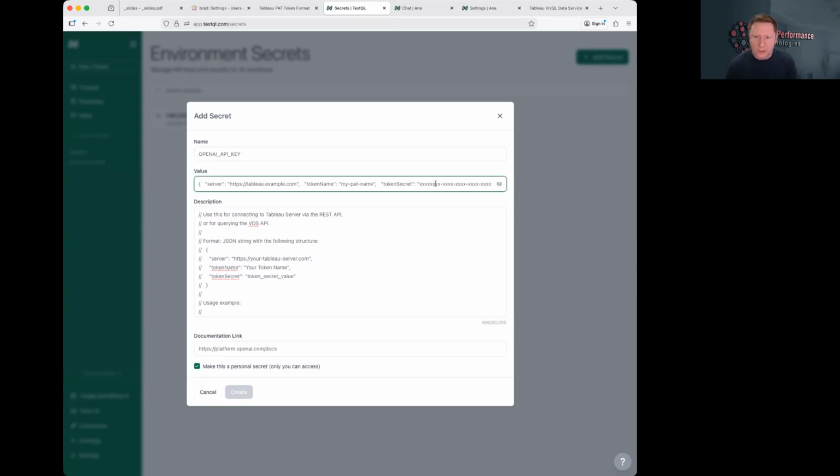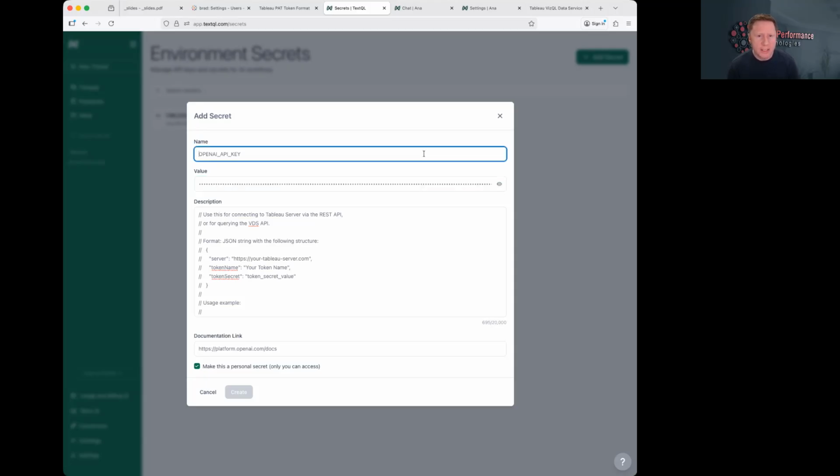And I'm just going to paste the secret into the value here. And to show you what that looks like, we took it from multiple lines, but it was all consolidated into one line here. So this is what Anna would see when it queries for the secret. And we're actually going to name this, in this case, Tableau_PAT. It doesn't have to be all uppercase. That's kind of a convention when it comes to secrets, so it's one that I follow.